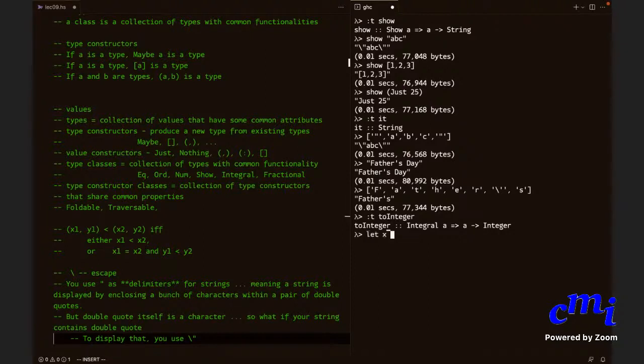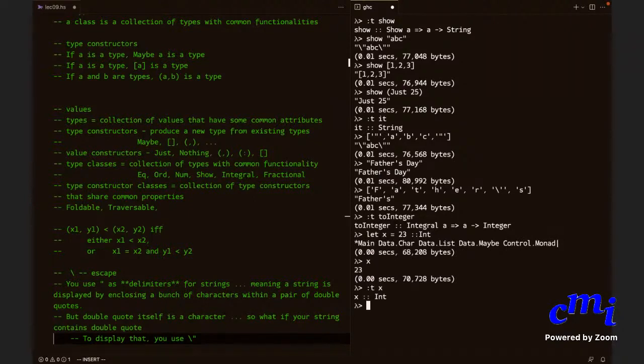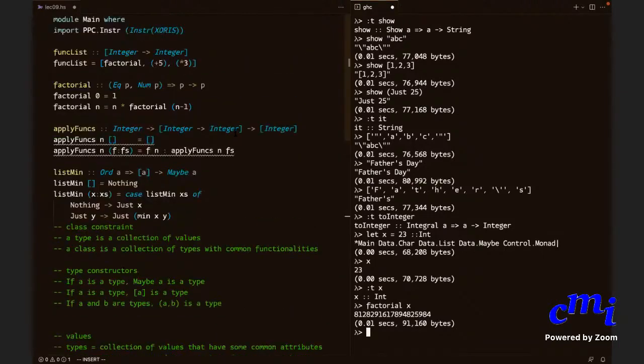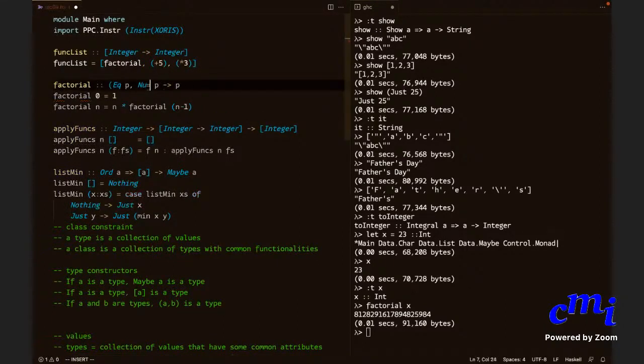Let x equal 23. So I can ask what is the type of x. Now suppose I want to do factorial x. It works because factorial itself was defined the way I defined it, with Enum, Integral, whatever. But suppose I cut out this and say Integer array.